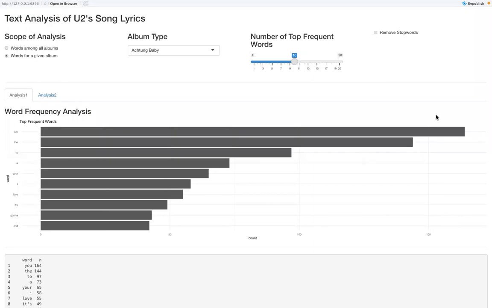This is my text analysis of U2's song lyrics. And so basically, I will be going over the different features inside my Shiny app. So the first widget that I have is the scope of analysis.